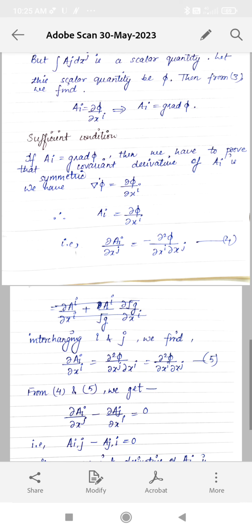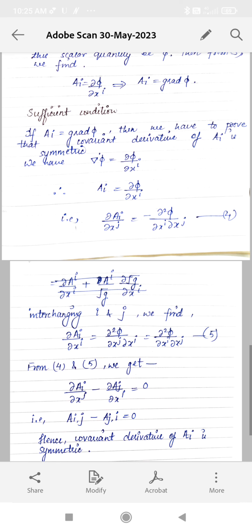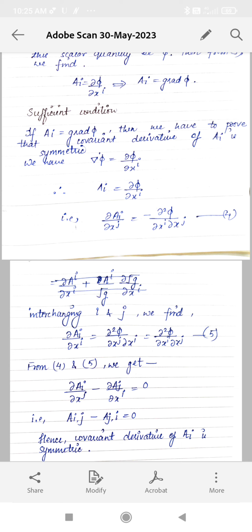Now we'll come on to the sufficient condition. So if Ai is equals to grad phi, then we have to prove that covariant derivative of Ai is symmetric. We have grad phi equals to del phi upon del of xi, that is Ai equals to del phi upon del of xi, that is del of Ai upon del of xj equals to del 2 phi upon del xi del xj, which is equation 4.